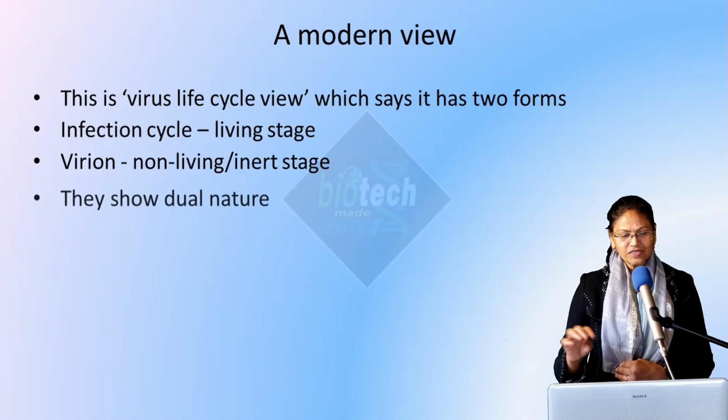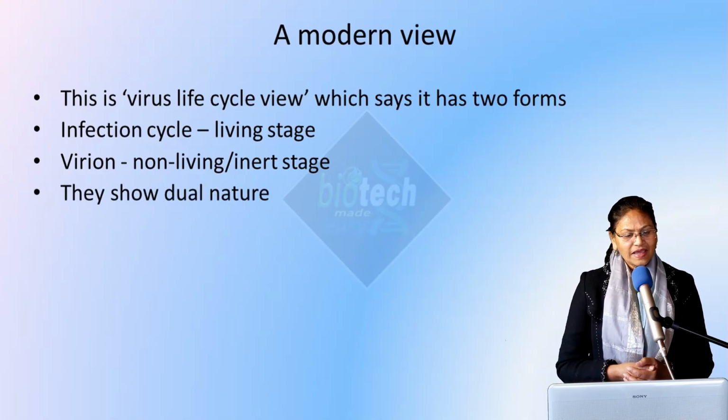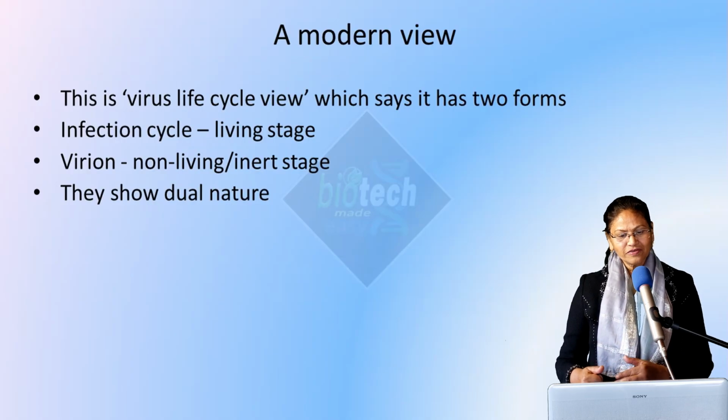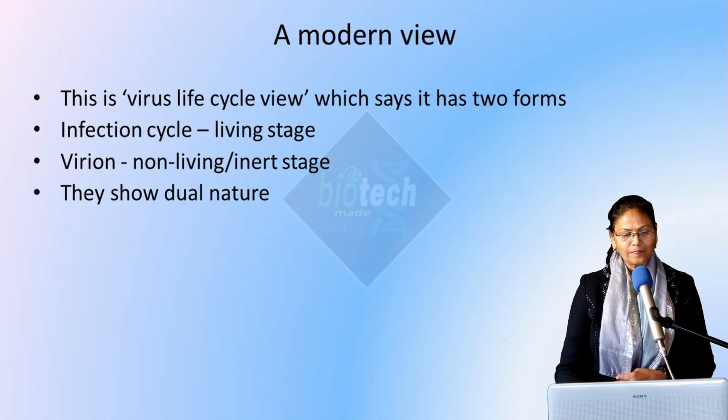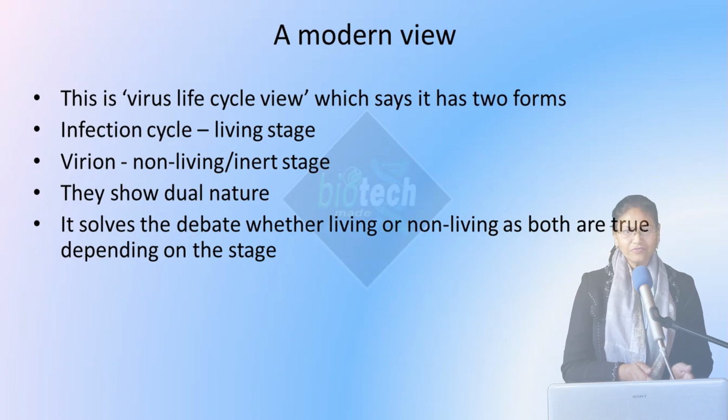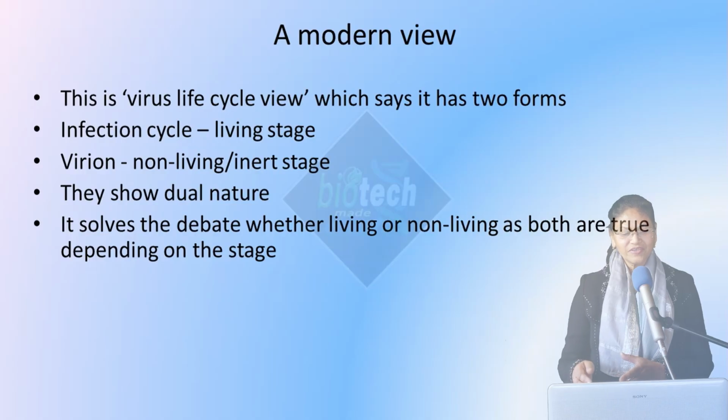When they are outside the host, they are inert and show dual nature. They may show the infection cycle and they may show the non-infection cycle, which is non-living. And it solves the debate. The debate was whether they are living or non-living, but the modern view says that both are true. One phase is when they are living, inside the host, and the other phase is when they are non-living or inert, outside the host.